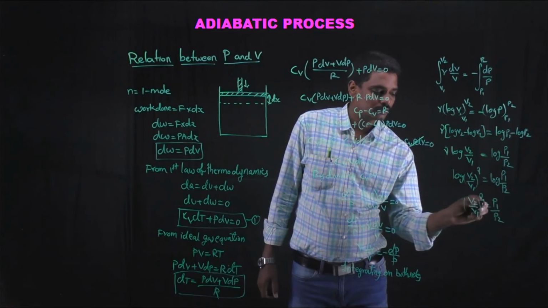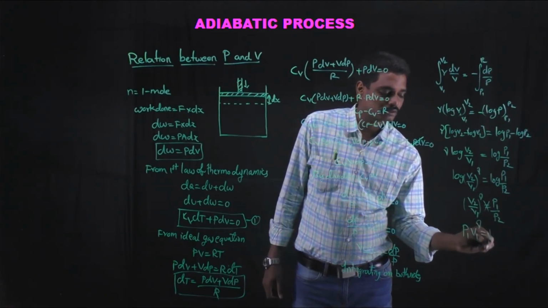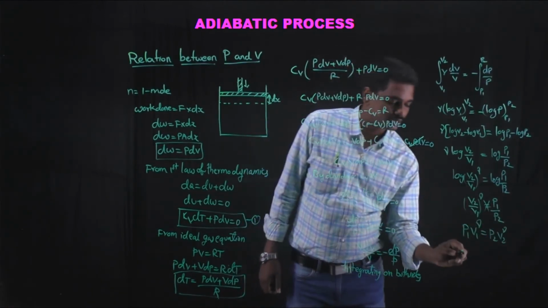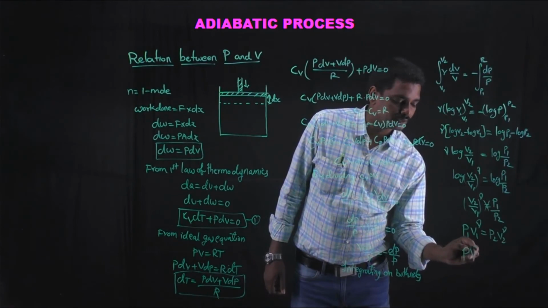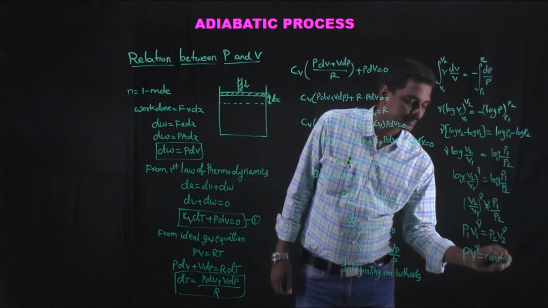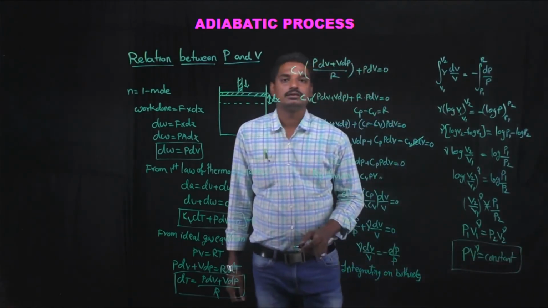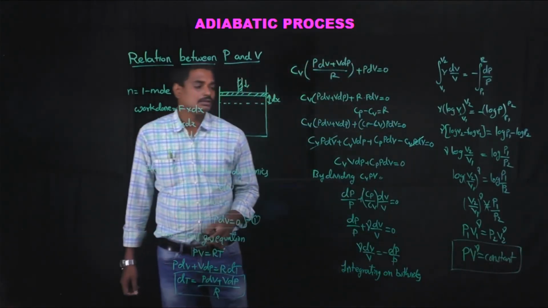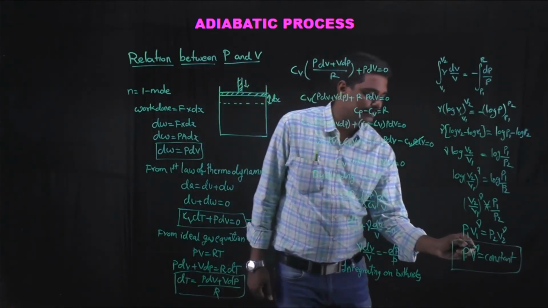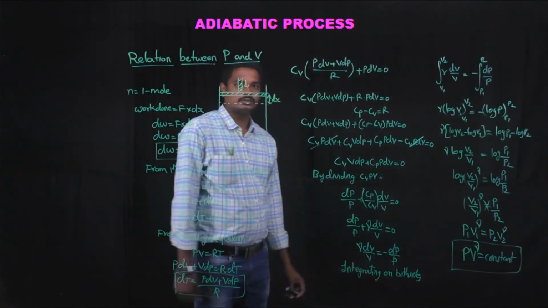If we cross multiply it, P1 V1 power gamma is equal to P2 V2 power gamma, from which we can write PV power gamma is equal to constant. So this is the relation between pressure and volume in adiabatic process. So remember students, in adiabatic process, PV power gamma is equal to constant.